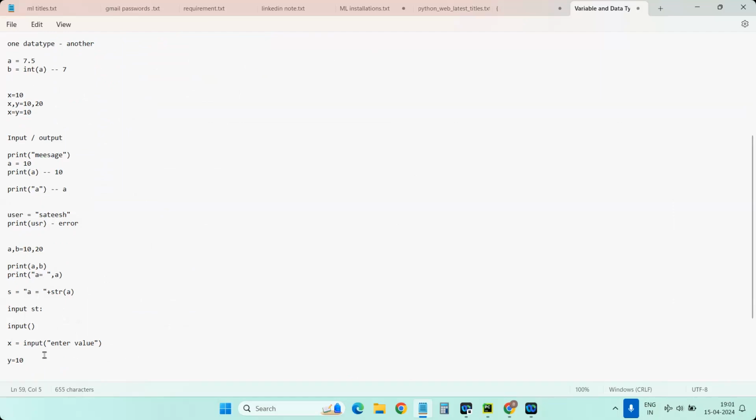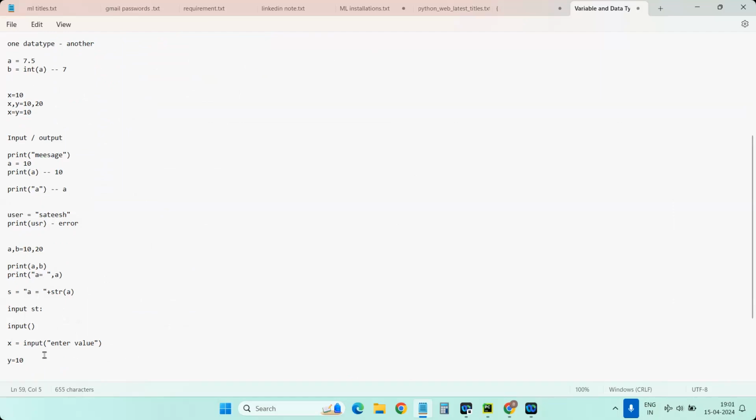Okay, is this clear? Whenever you are reading data from the keyboard, if it is a string, you don't need to do anything, simply store it in a variable. But if it is an integer or float, you need to typecast it into the other type and store it in the respective variable.